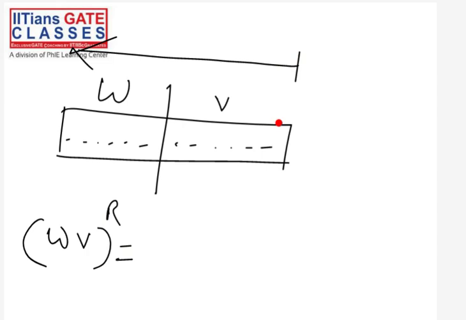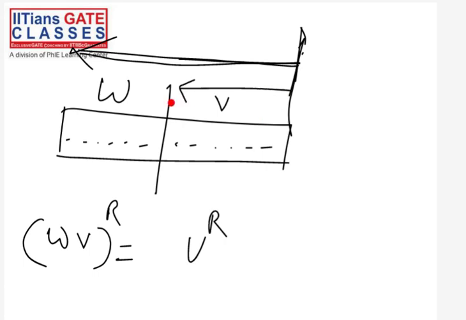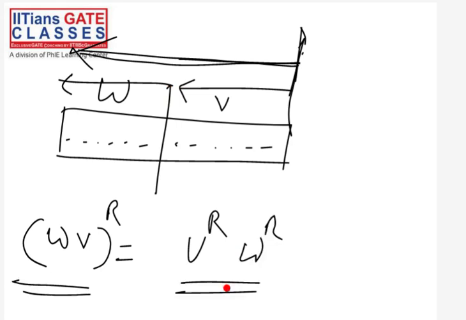I will start from the end, so first I do the reverse of V, then the reverse of W. This is the proof. So WV reverse is equal to V reverse W reverse.